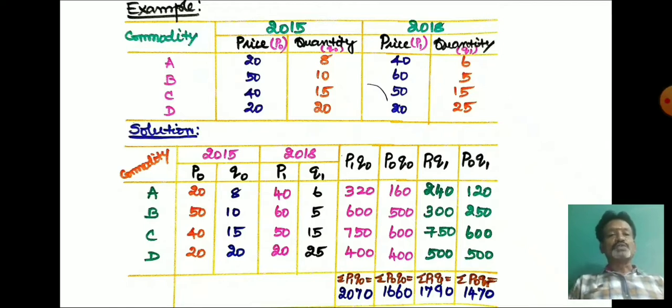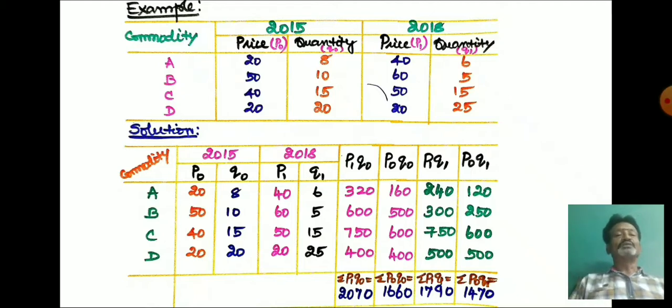So here the P1 Q0 values are 320, 600, 750, 400. Then after calculating all these values, you can take the sum of P1 Q0. So here the sum of P1 Q0 is equal to 2070.